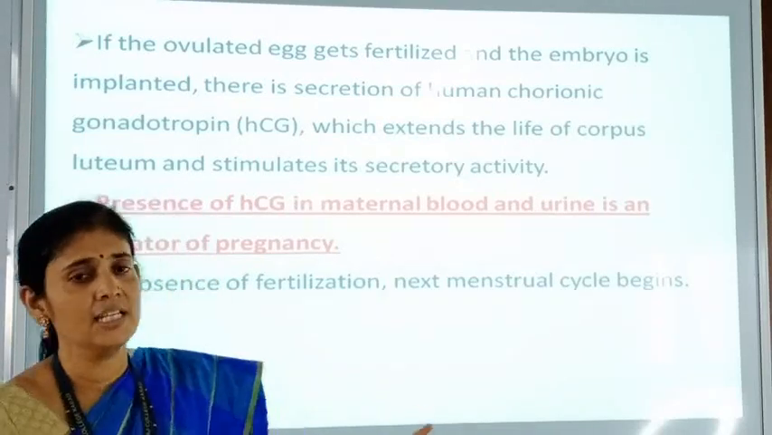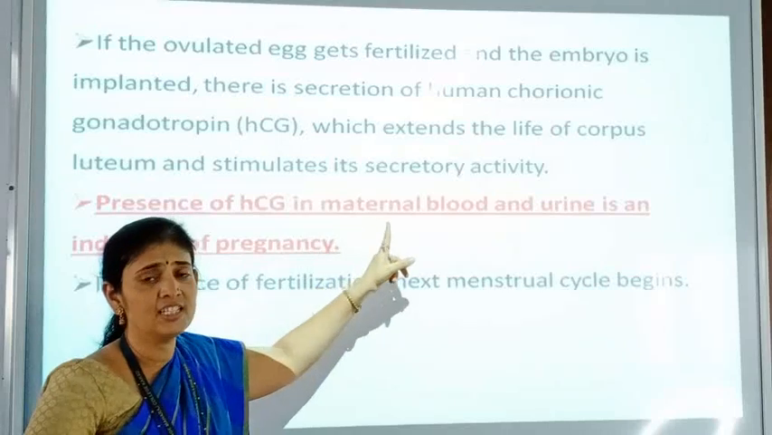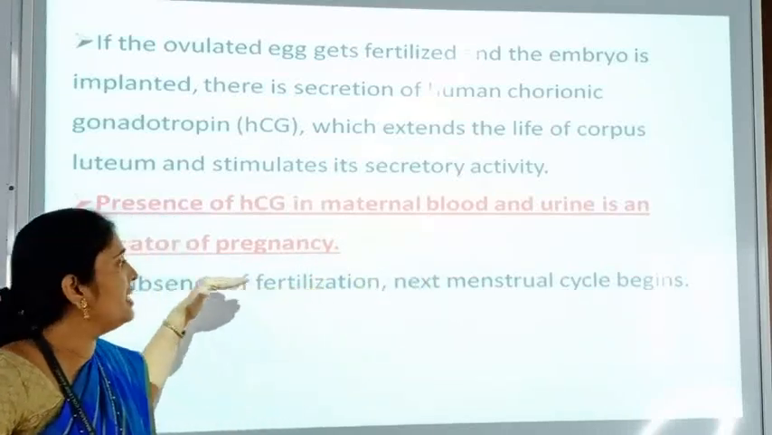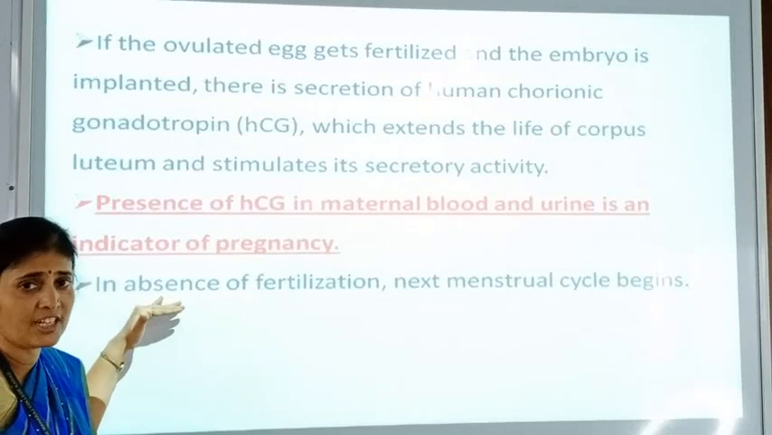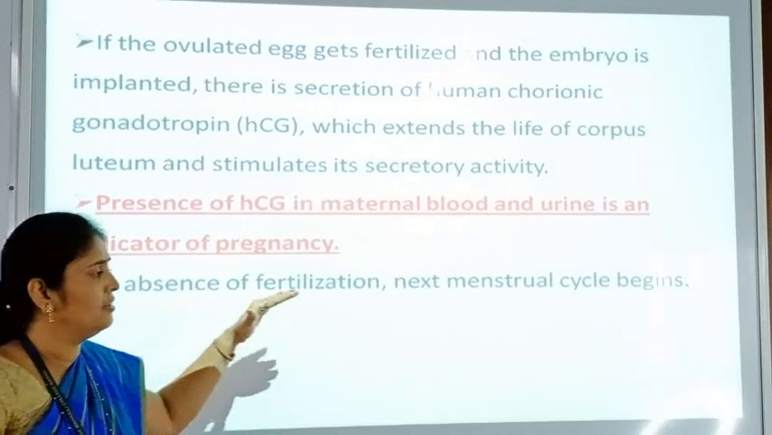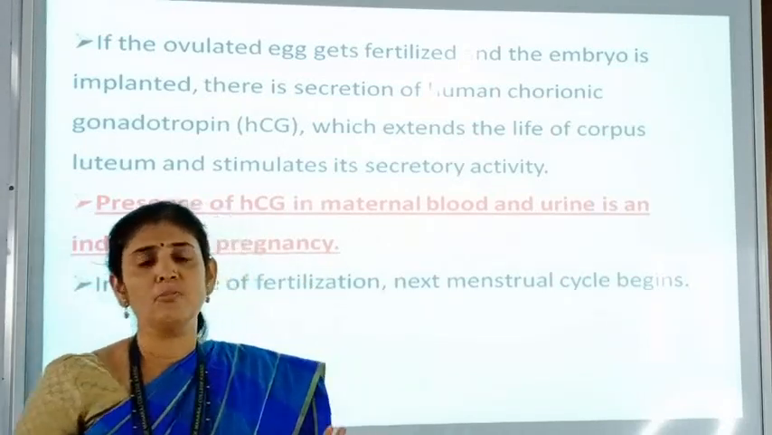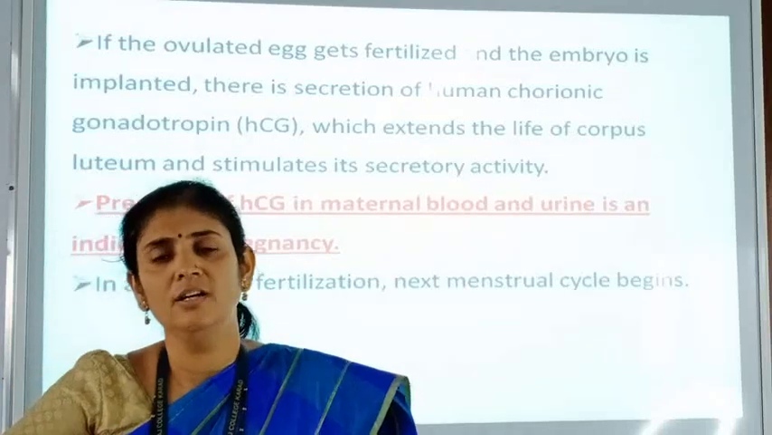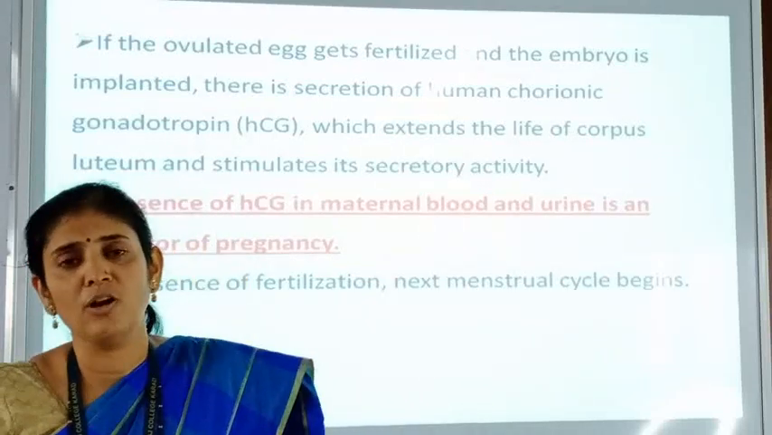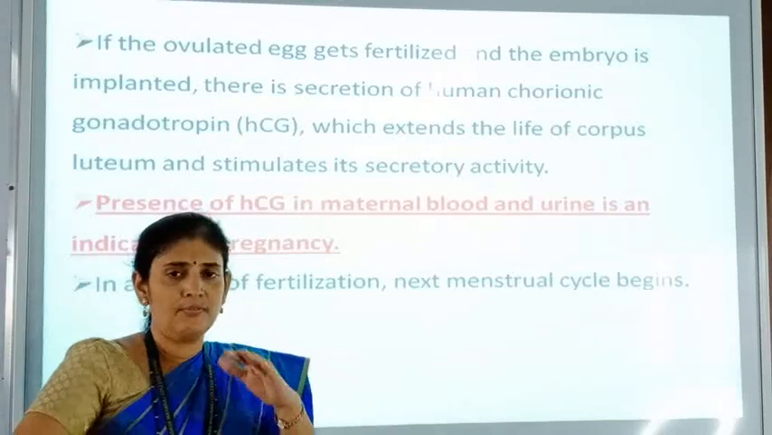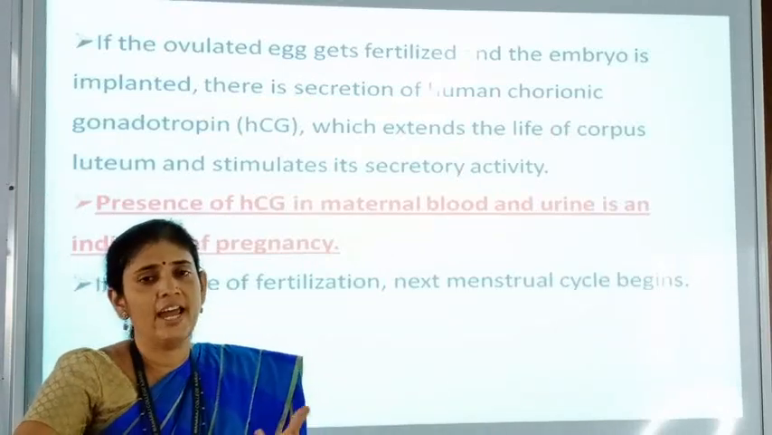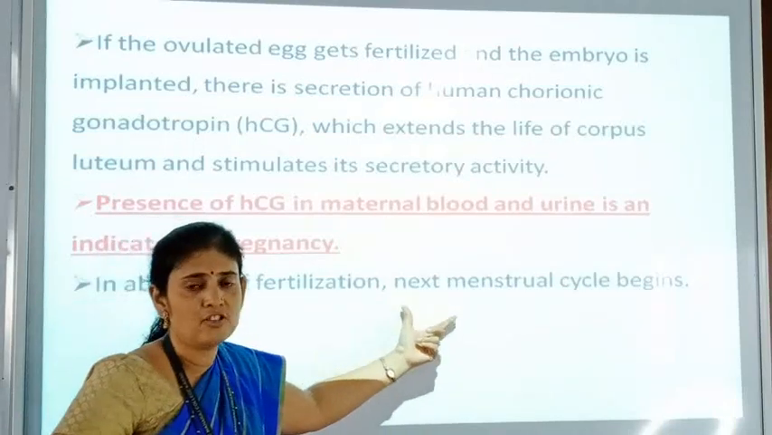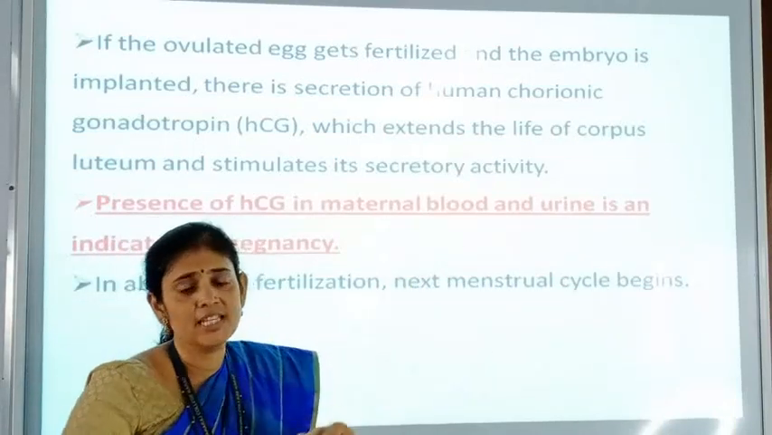So here this level of HCG, when increased in blood and urine, is an indication of pregnancy. And suppose there is no fertilization, what happens? There is no formation of corpus luteum or no secretion of progesterone, and then after decreased level of progesterone, prostaglandin is secreted and again the first phase of the menstrual cycle begins, that is the bleeding phase.